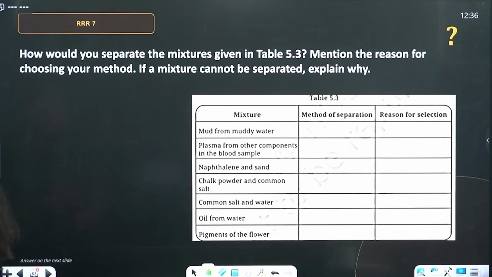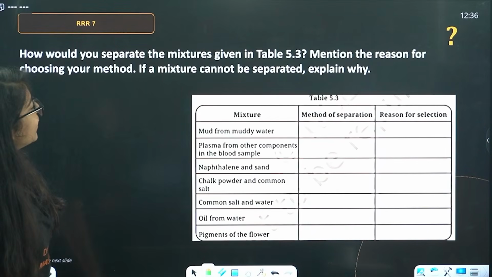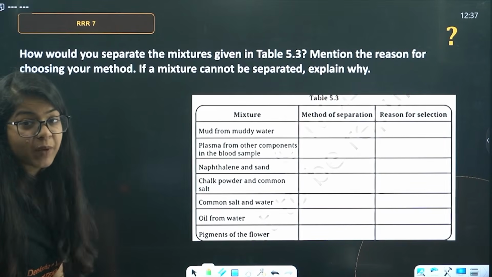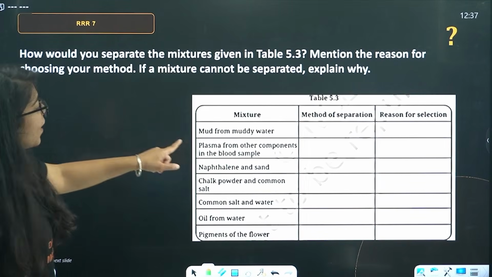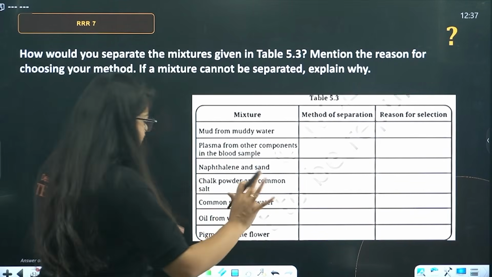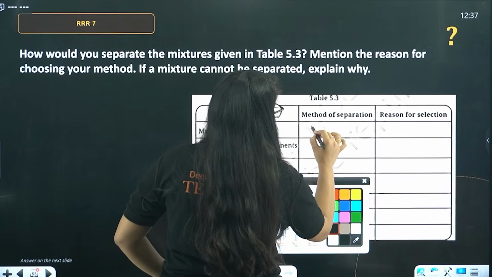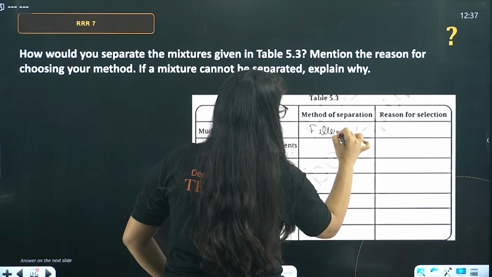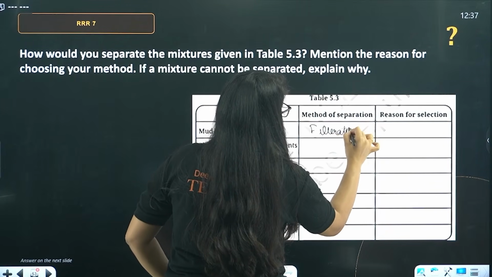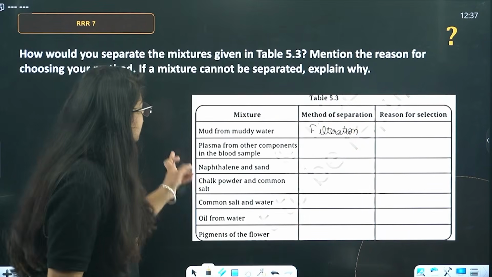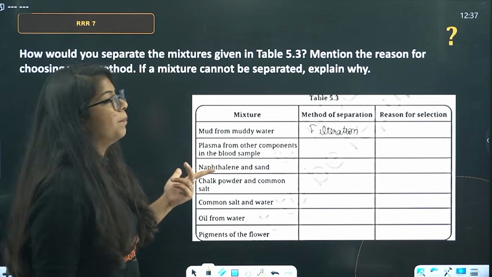Next. How could you separate the mixtures given in the table? Mention the reason for choosing your method. If a mixture cannot be separated, explain why. Let's study. Mud from muddy water. Ma'am, simple filtration. We will do simple filtration. Okay? Done.